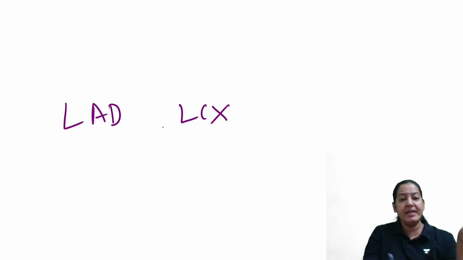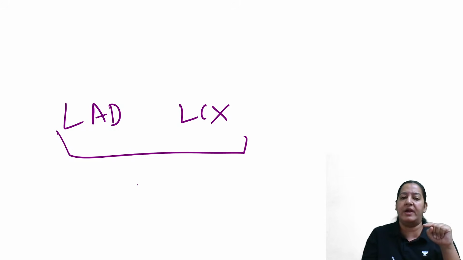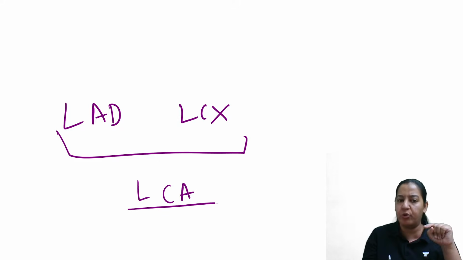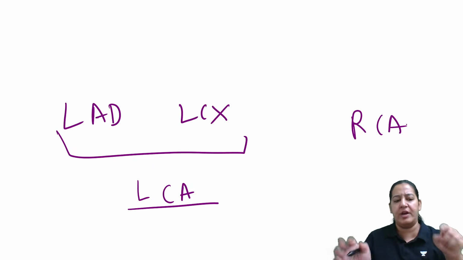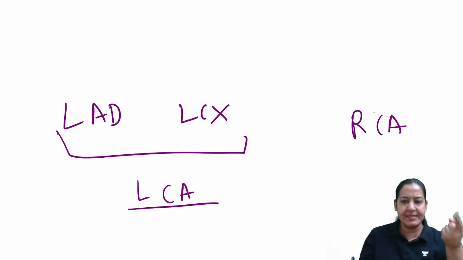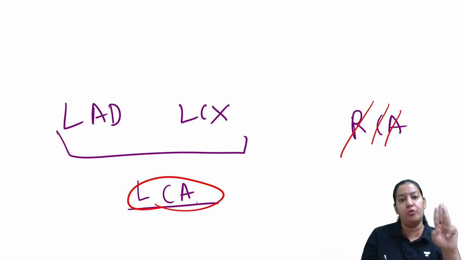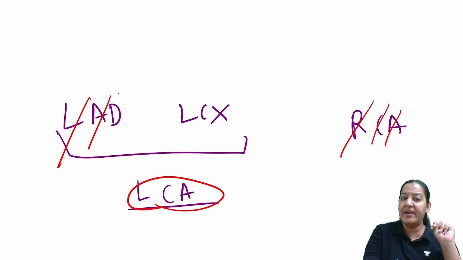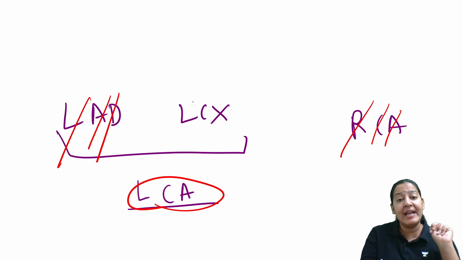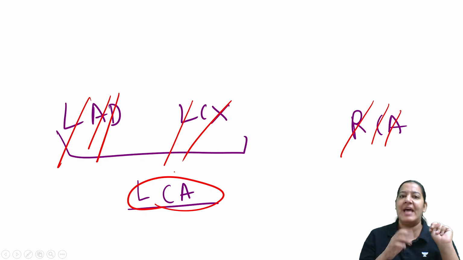One is LAD, one is LCX. These two are the branches of the left coronary artery, LCA. And the one is RCA, that is the right coronary artery. So what is the full form? RCA is simple, right coronary artery, no further branch. But LCA has two branches. So it is left anterior descending, LAD, and left circumflex, LCX.